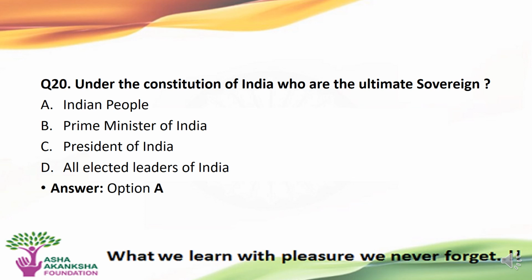The next question is, under the Constitution of India, who is the ultimate sovereign? Options are A. Indian people, B. The Prime Minister of India, C. The President of India, or D. All elected leaders of India. The correct answer to this question is option A, that is, the Indian people are the ultimate sovereign.